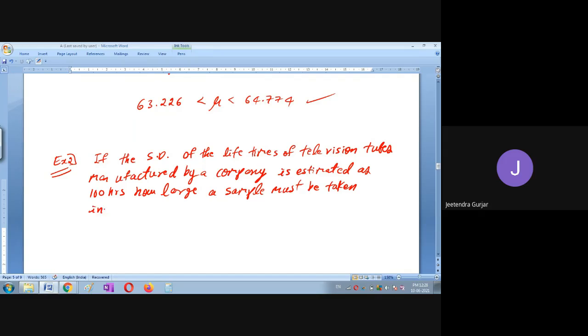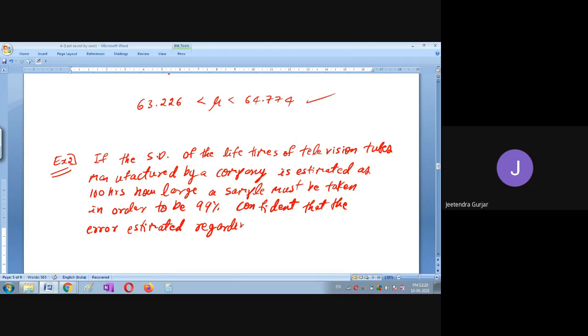Yes, students, so please try this. In order to be 99% confident that the error estimated regarding this lifetime will not exceed 20 hours.